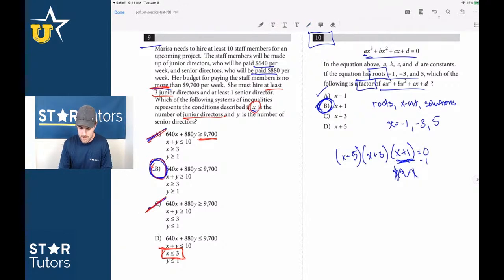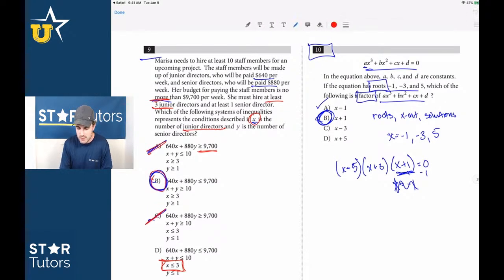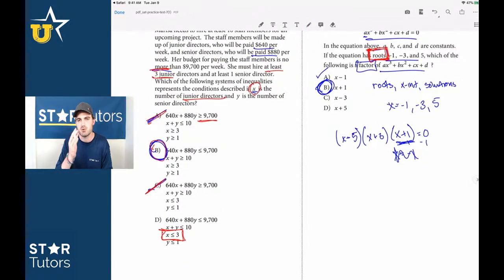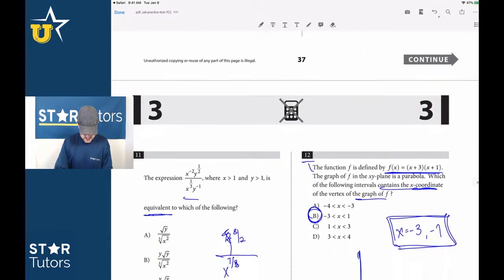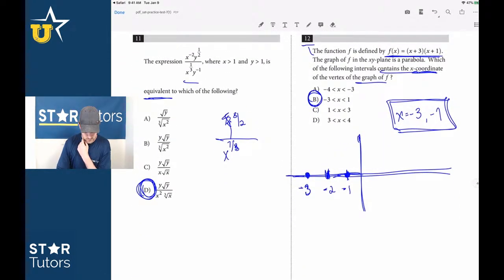That's great. Guys, look out for these two. We say this in our classes all the time, but the roots, right? Roots and x equals, that's so important to recognize. Or factors, right? The difference between factors and x-intercepts, roots, all that kind of stuff. Let's keep going here. Let's look at 11.